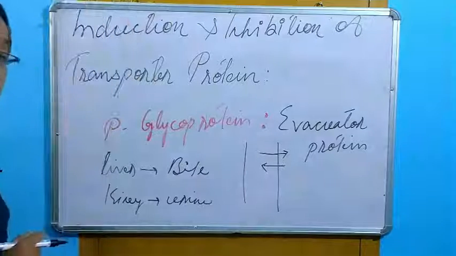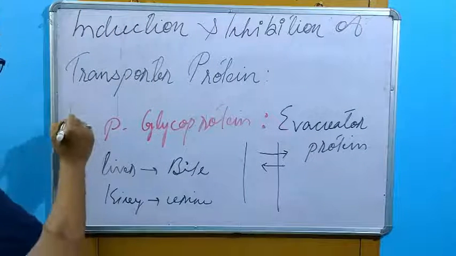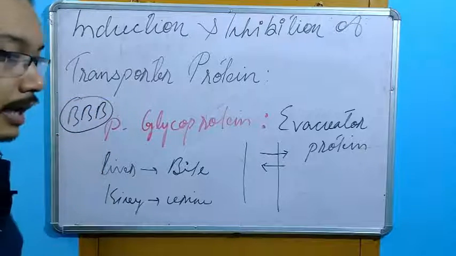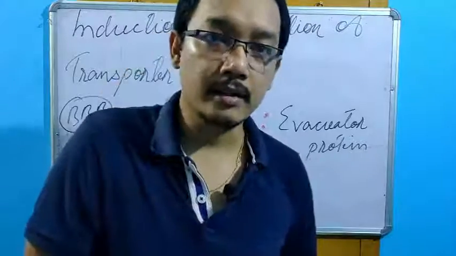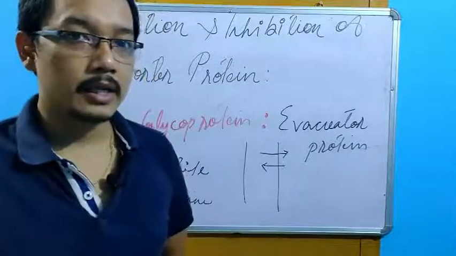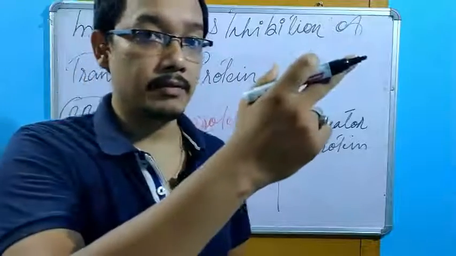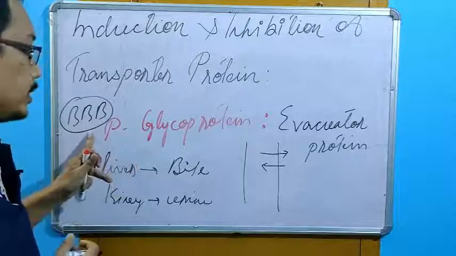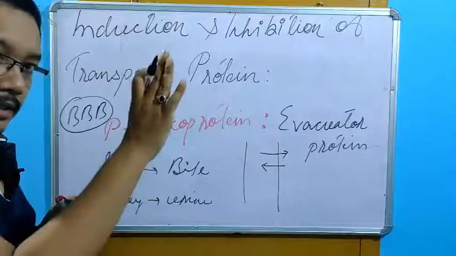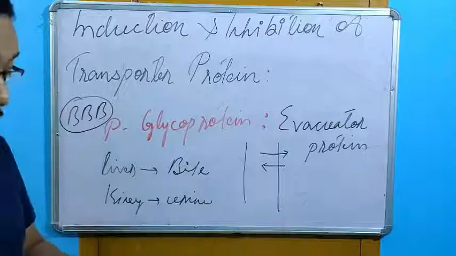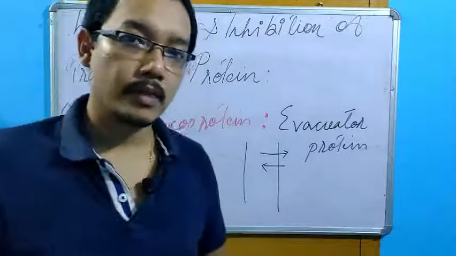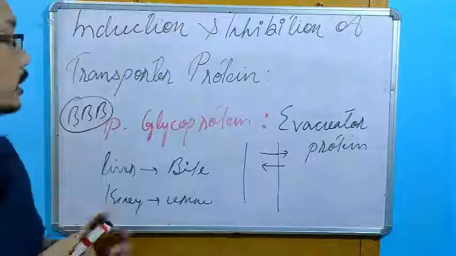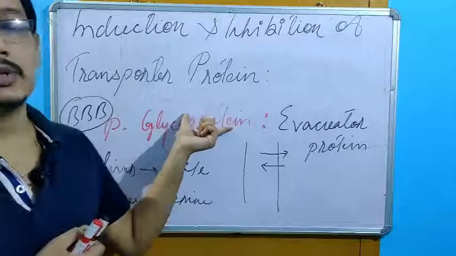Also, it maintains the integrity of the blood-brain barrier. We studied, right? Blood-brain barrier is a kind of defensive layer which prohibits the entry of drugs to the brain itself. Here, this P glycoprotein is also a mechanism in the BBB. Whatever drug is trying to enter, P glycoprotein will send it back, evacuate. Getting my point? We have certain drugs which will induce this P glycoprotein as well as inhibit it.